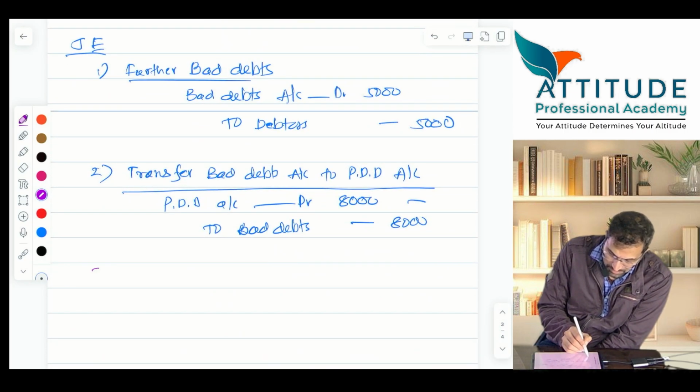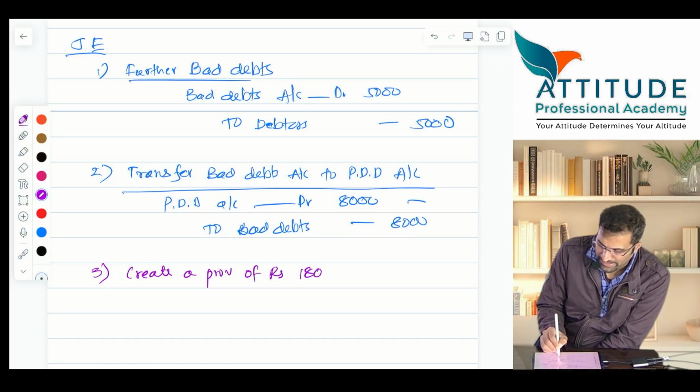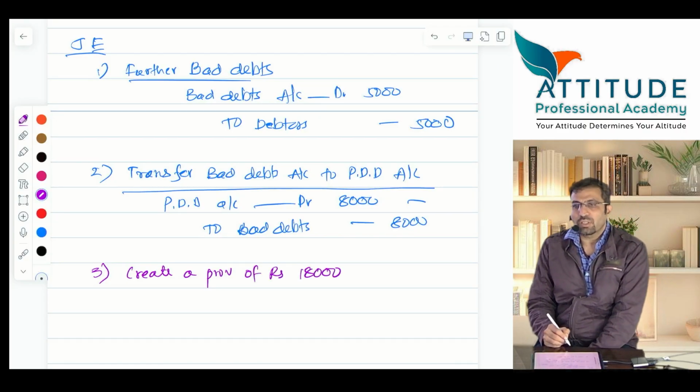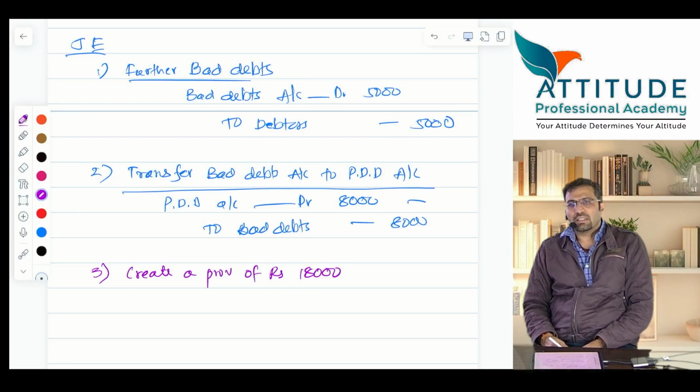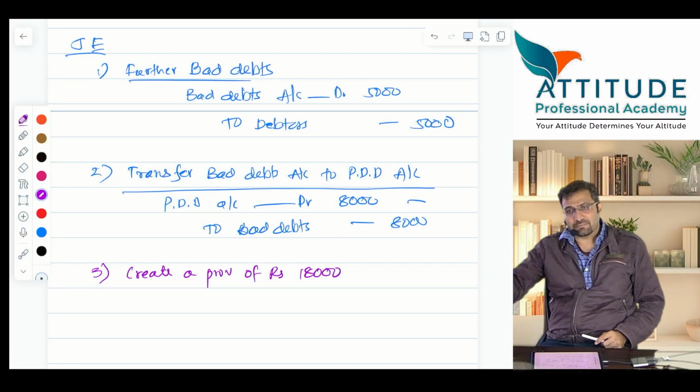Come down. Third one: create a provision of rupees 18,000. How 18,000, you understood? Tell me the story. How 18,000? I'll tell you the story. Opening provision is 10,000.